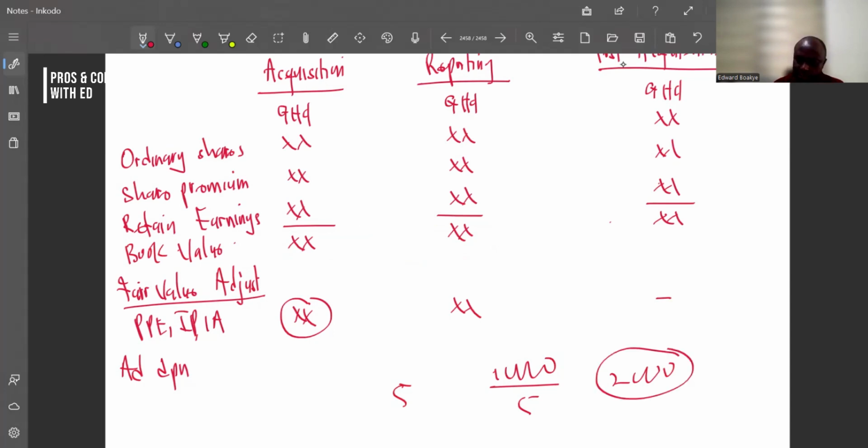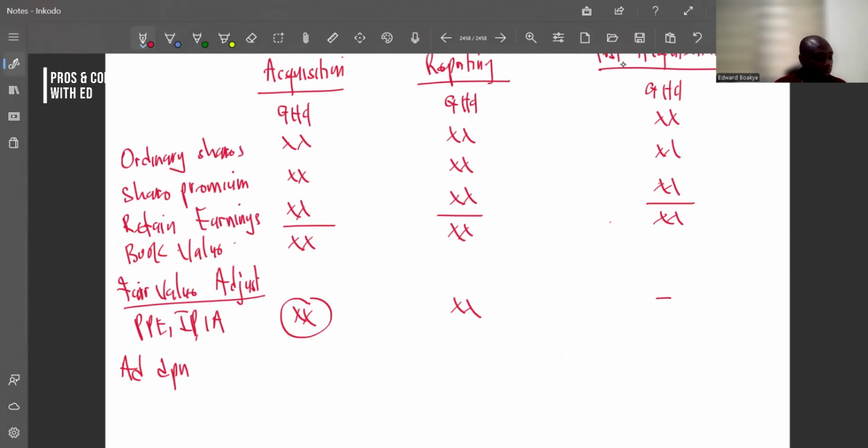So let's say the asset was supposed to be 15,000 instead of the 10,000 you gave to us. Then it means there's a difference of 5,000 that we didn't know. So we also have to calculate depreciation on that difference of 5,000.